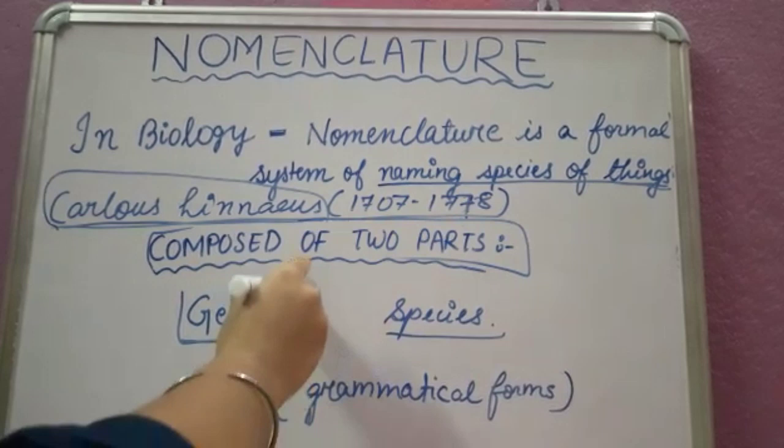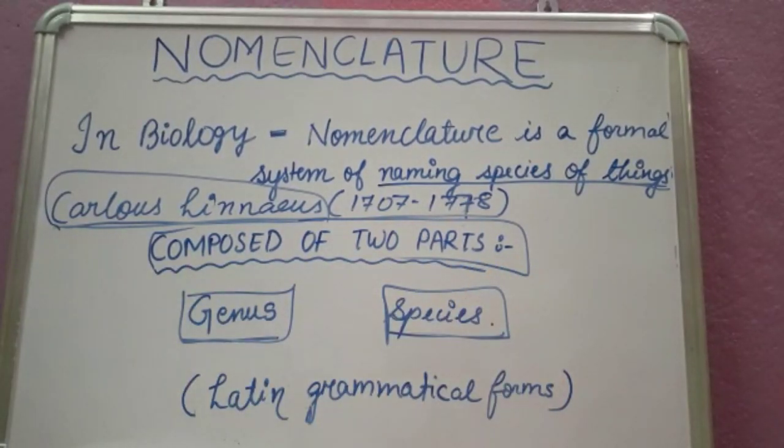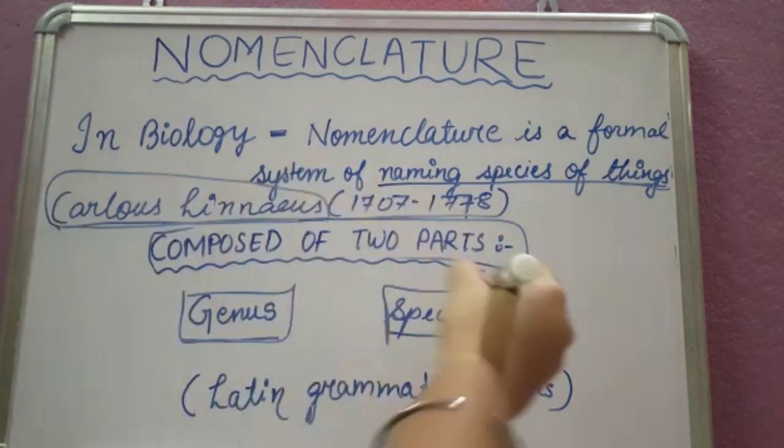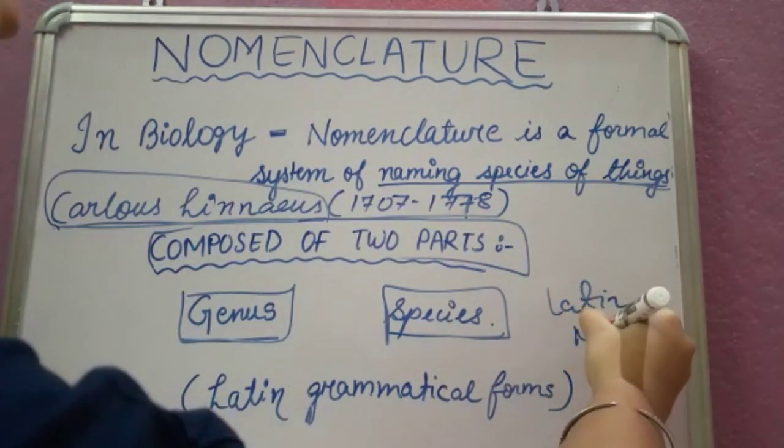One is the genus, the other one is the species. The genus and the species are derived from Latin grammatical forms, or we can say the Latin names.